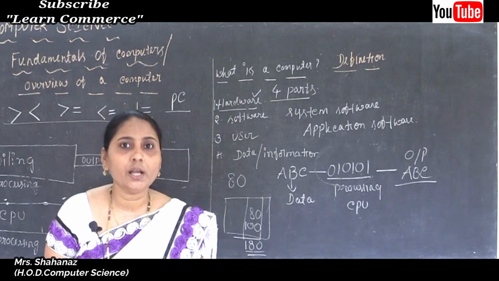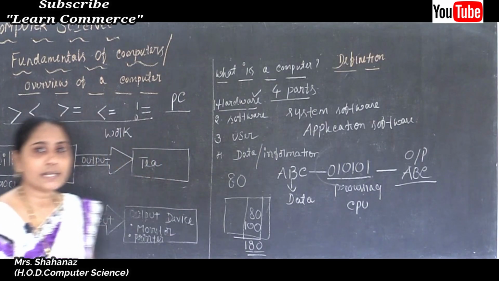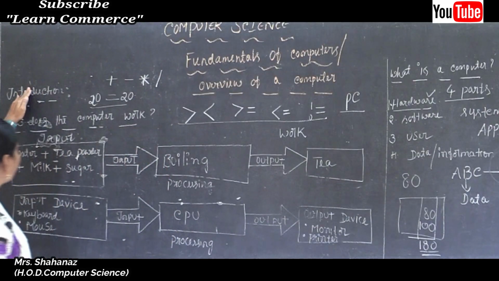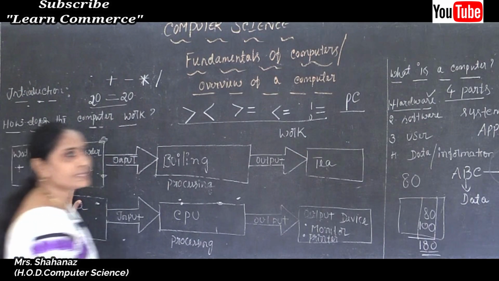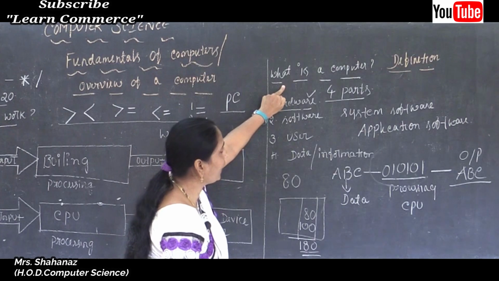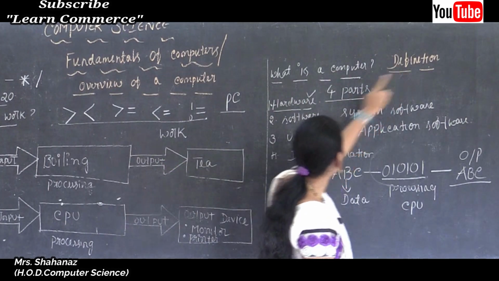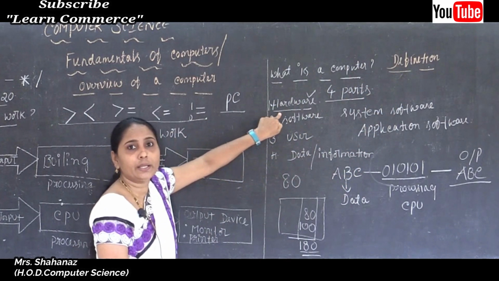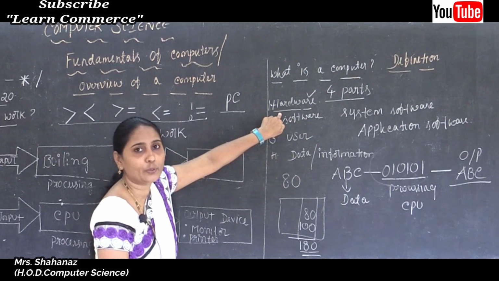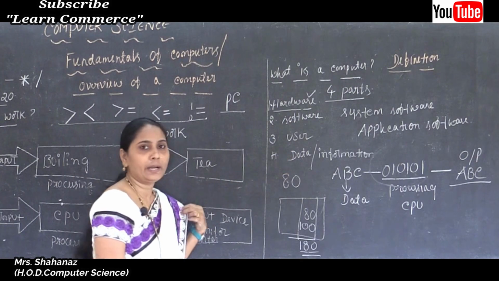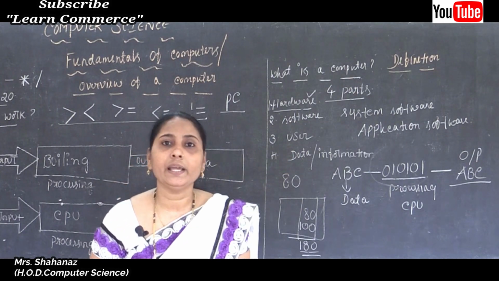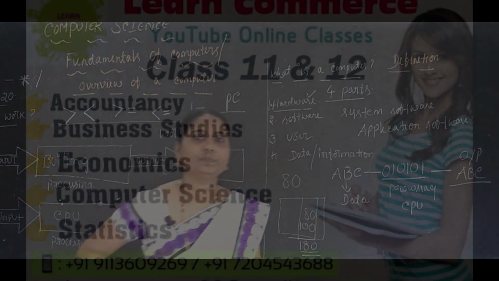Clear this point here? So in today's class, we just completed the introduction. How does the computer work, by using an example. What is a computer? The definition of a computer, and also the complete components of a computer: hardware, software, user, and lastly our data and the information. Thank you.